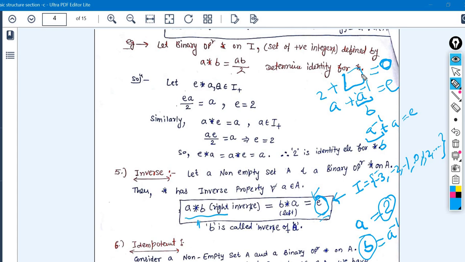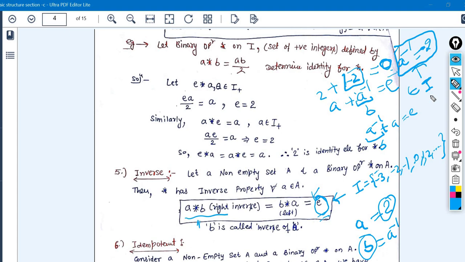If I'm doing addition here, what should I add to get 0 as the identity element? The answer is very clear, I think. If you add the negative value of that particular number, you will get the identity element. If I'm adding -2, you will get 0 as the answer, right? Now we have to check one last thing: the value of a inverse, which here is -2, must belong to the set I, whatever we have taken, like integers. Of course, -2 is also an integer that belongs to the set I. That means we are clear with this particular property. It is also satisfying the inverse property.